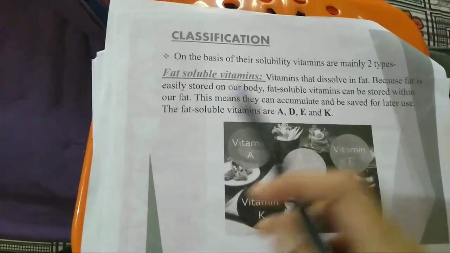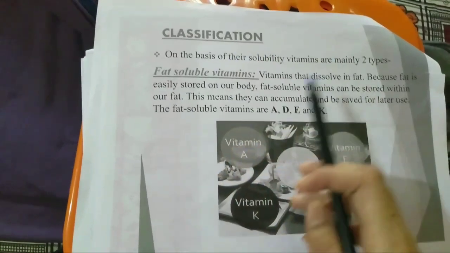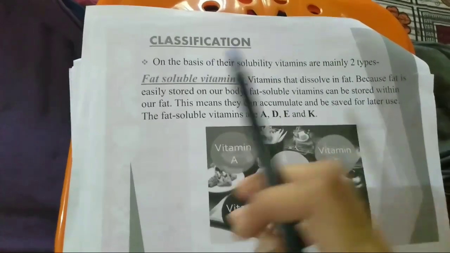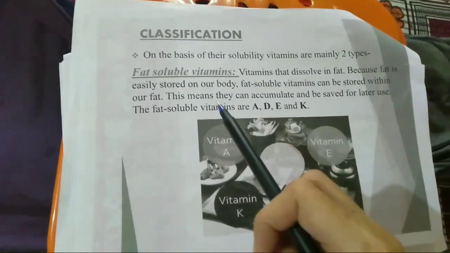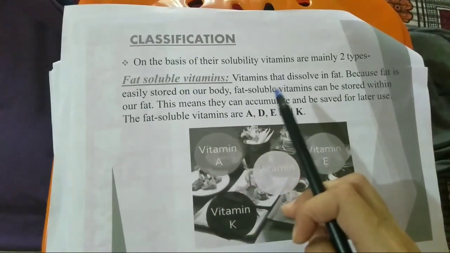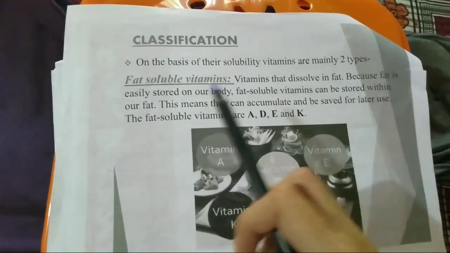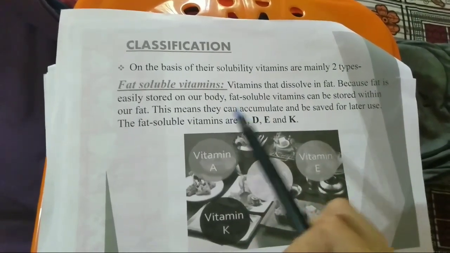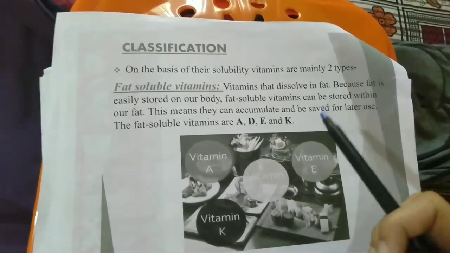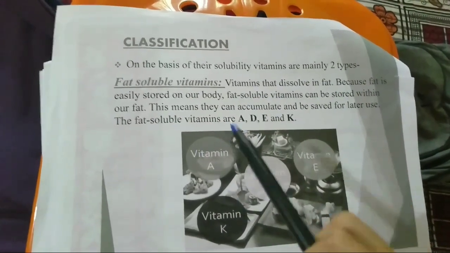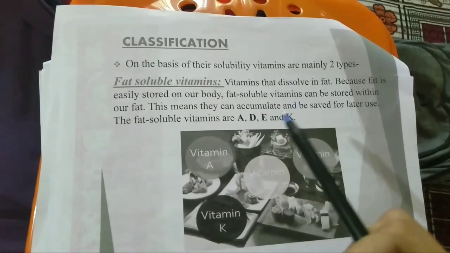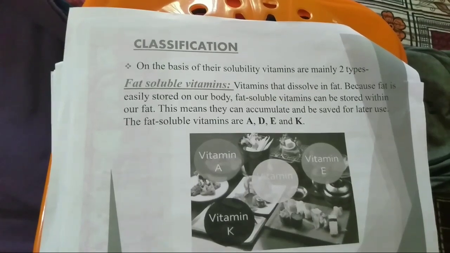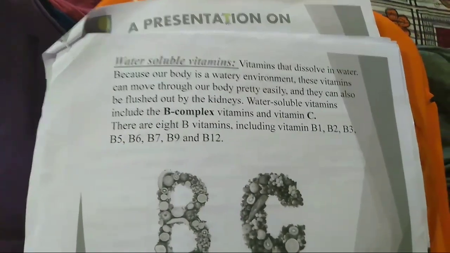Here we have the classification of vitamins. The classification of vitamins is mainly based on their solubility, and vitamins are classified into two groups: fat soluble vitamins and water soluble vitamins. Fat soluble vitamins dissolve in fat, because fat is easily stored in our body. So fat soluble vitamins can be stored easily. This means they can accumulate and be saved for later use, and they are vitamin A, vitamin D, vitamin E and also vitamin K.